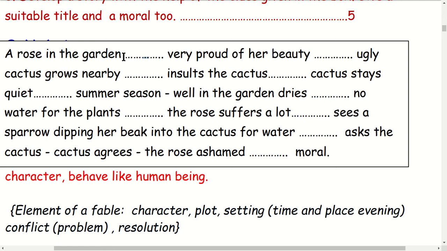If you don't understand the skeleton, you cannot write the story. Your story doesn't develop freely, doesn't seem readable, and cannot give a moral lesson to the readers. So these things should be mentioned here.